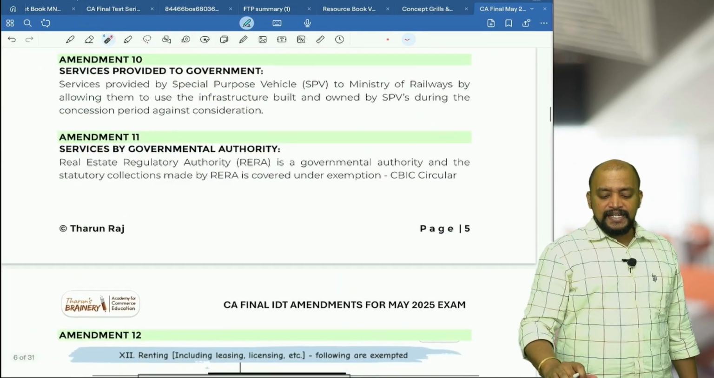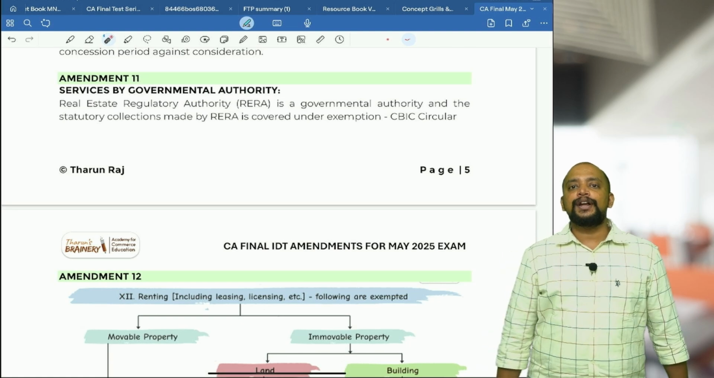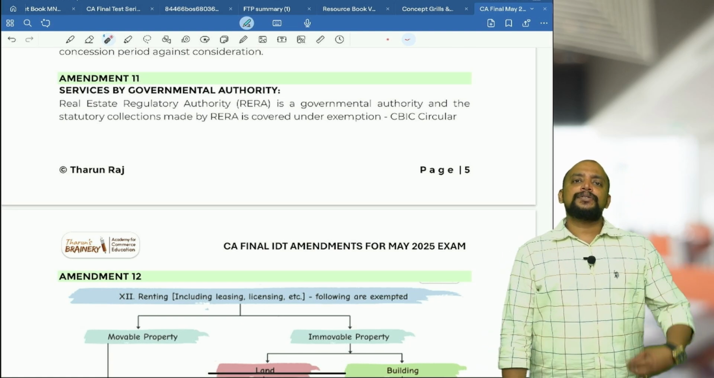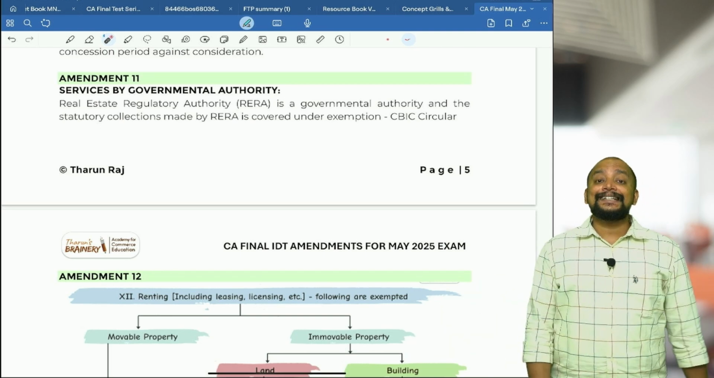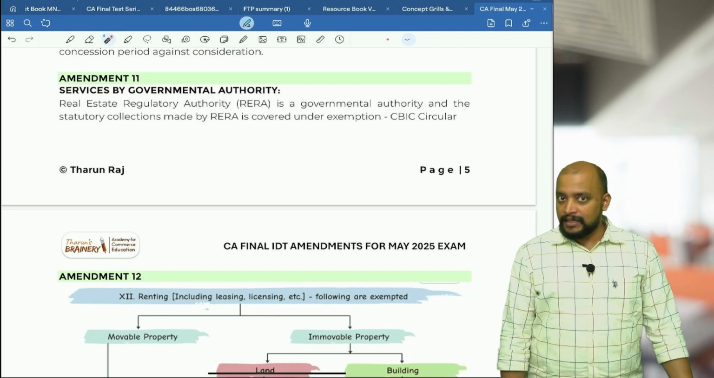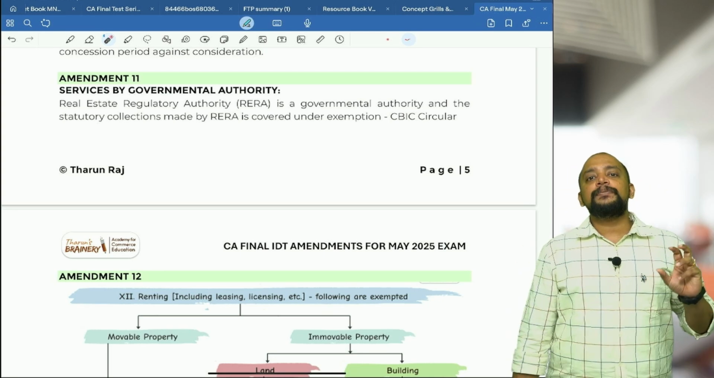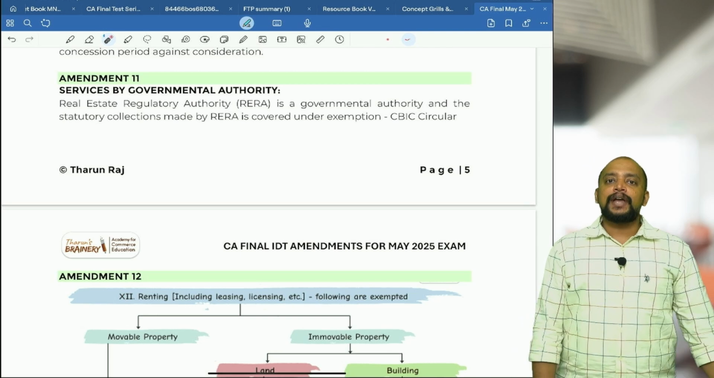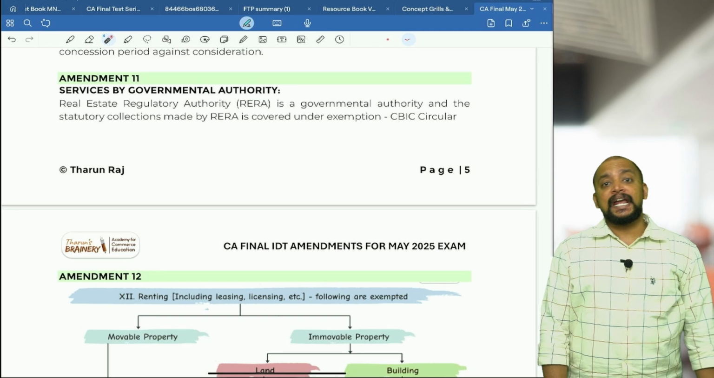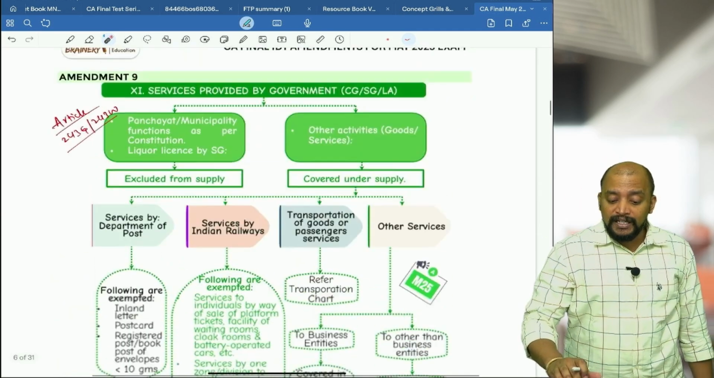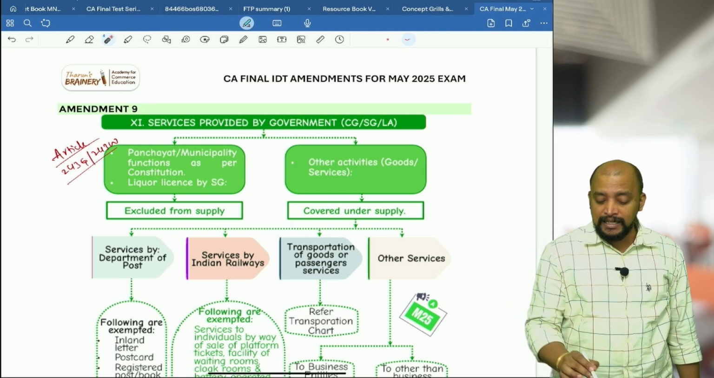Next one, services by government authority, governmental authority. I already told you, governmental authority means who? Governmental authority means any body or authority or board which is established under an act of parliament or state legislature, or in which government has invested greater than or equal to 90%. And what is the objective for which they are established? To carry out the functions under the constitution. Any service provided by them will be exempted. See, Article 243G or 243W of the constitution, these activities provided by government are not a supply.